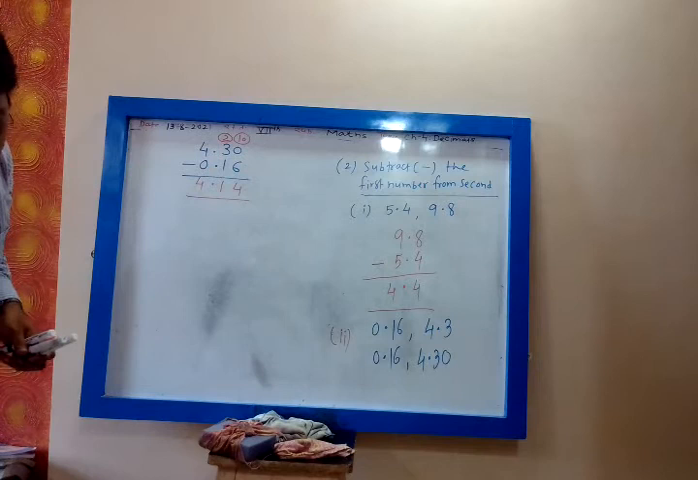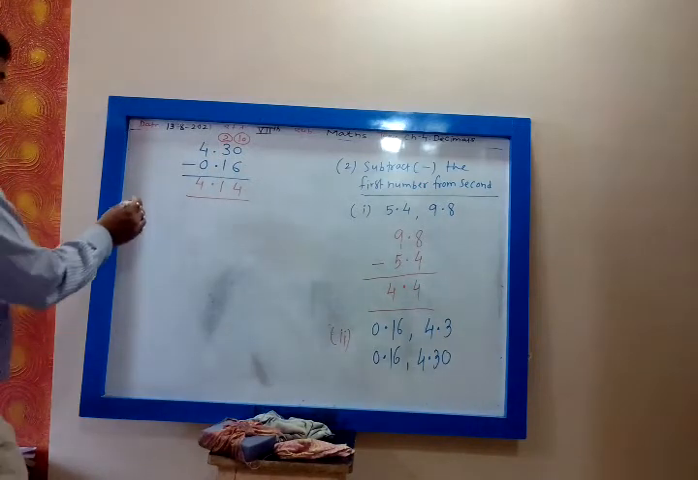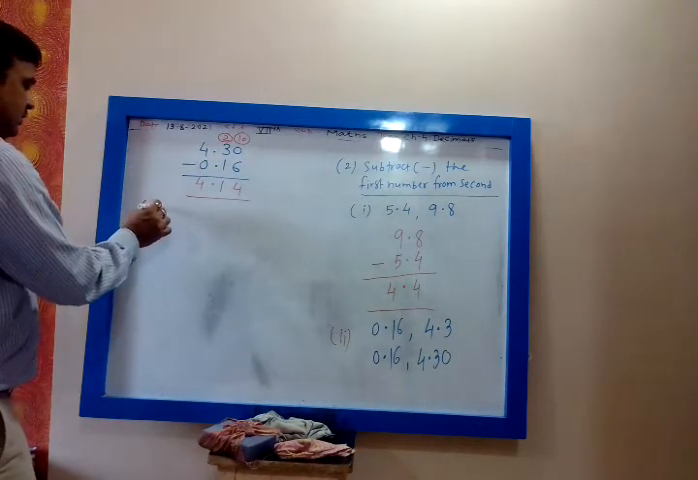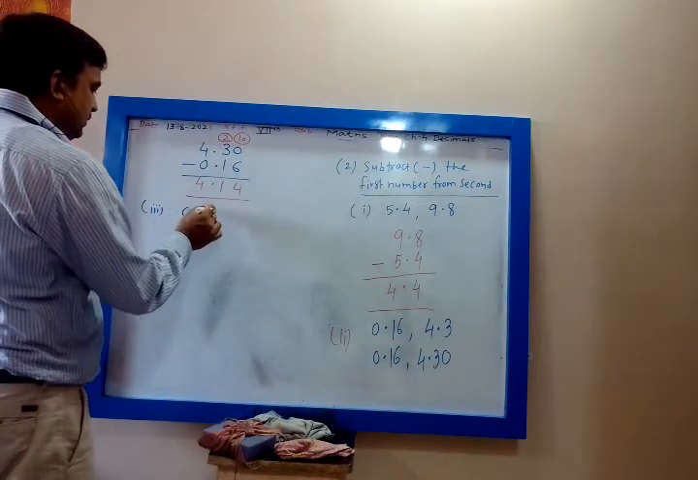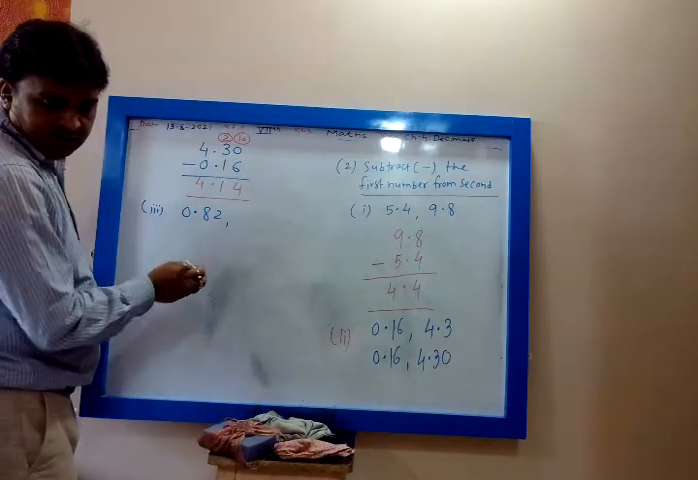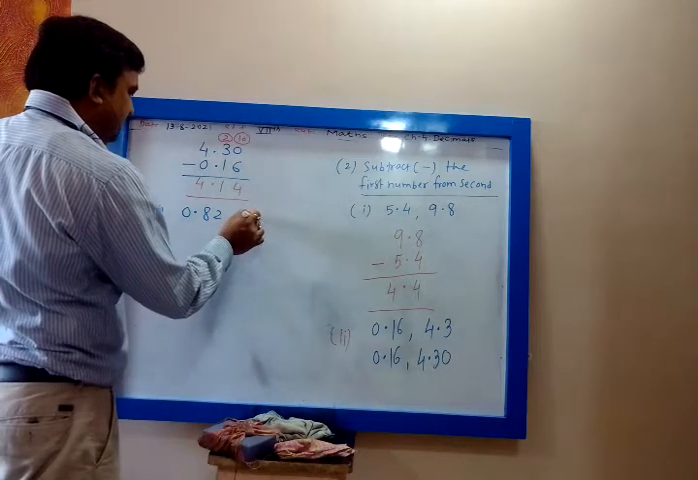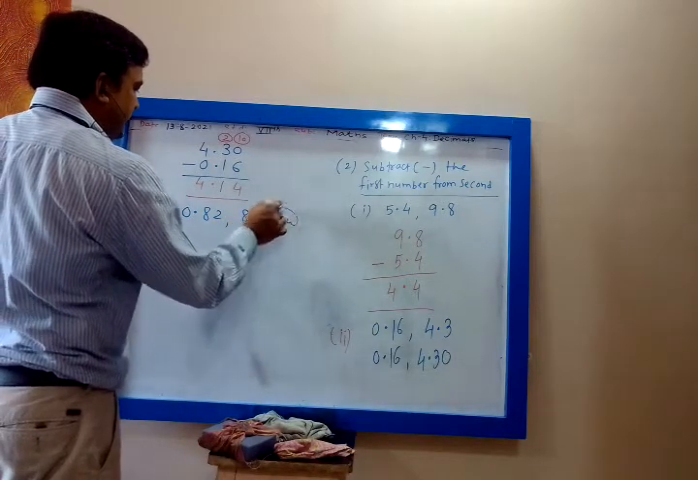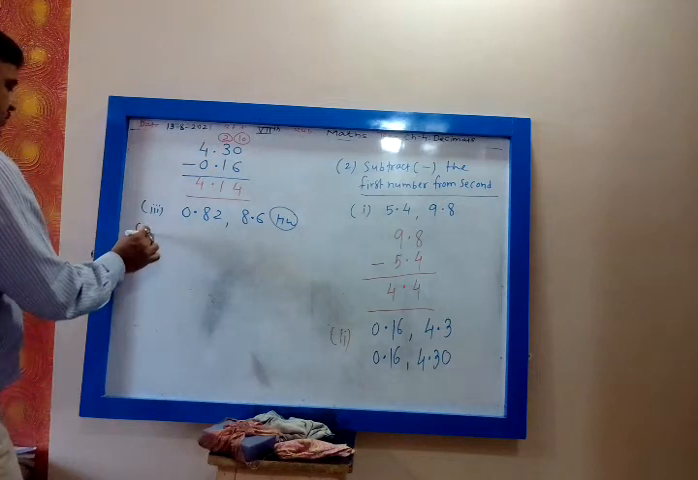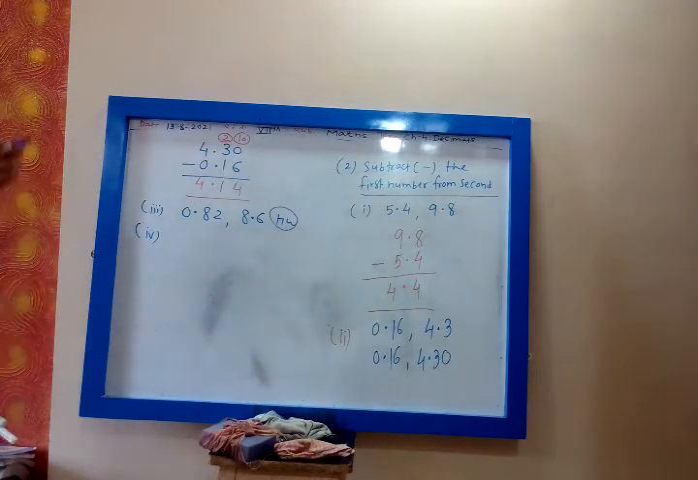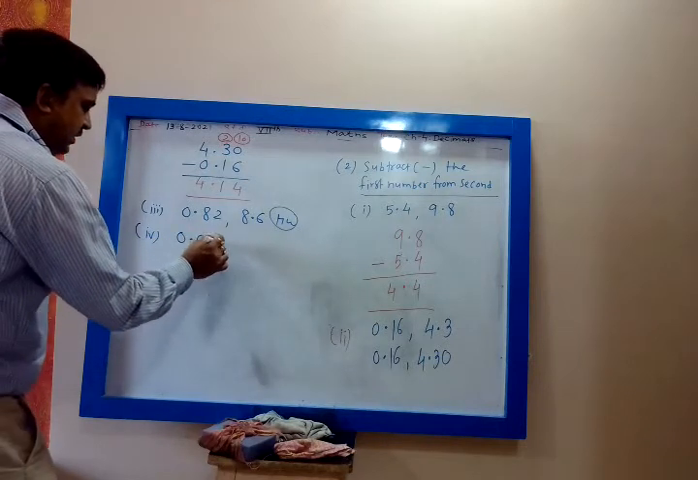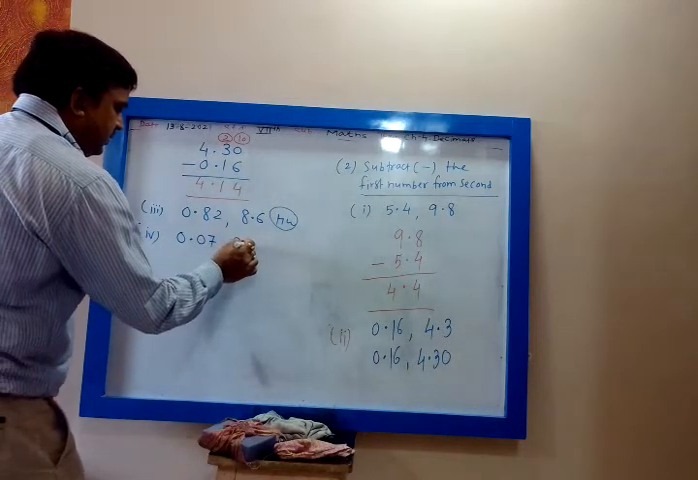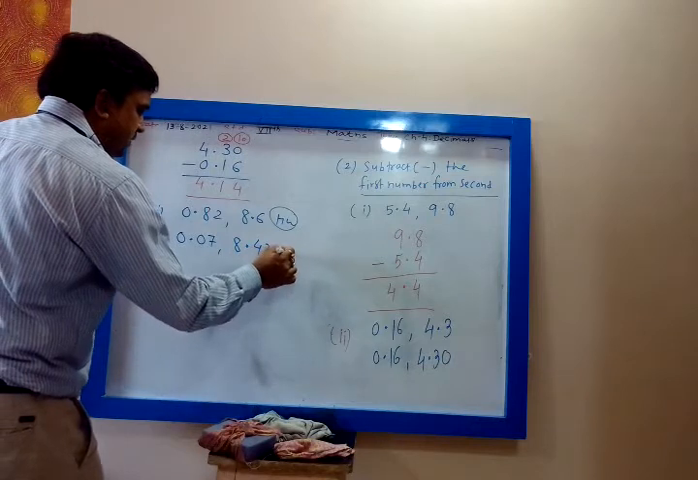Now the third one: 0.82, comma 8.6. Let me give this as homework, okay? Then the fourth one: 0.07 and 8.43. Homework, okay?